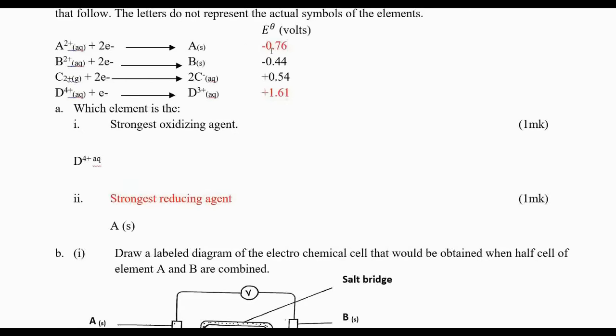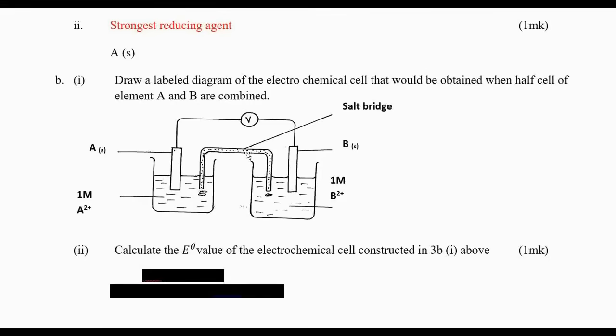So negative 0.76 and 0.44. To save time, this is what I have drawn. I want to explain what I have done. This one is electrode A, and this is electrode B. I have used electrode B on the right side.